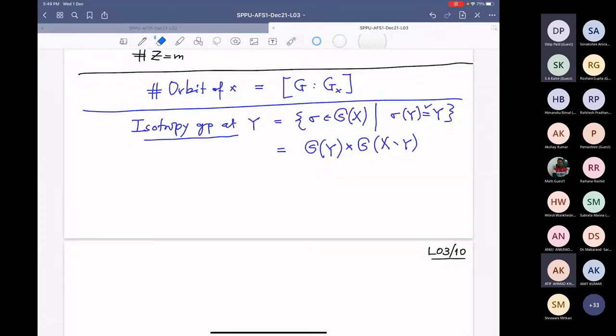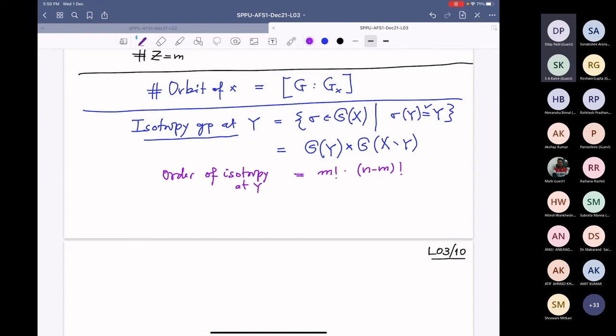But first, what is the cardinality of this? The cardinality is m factorial times n minus m factorial. This is the order of the isotropy at Y.